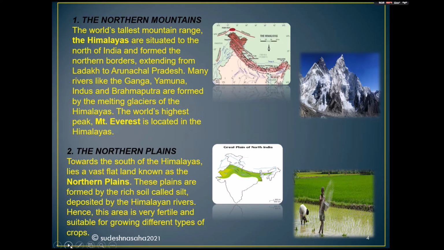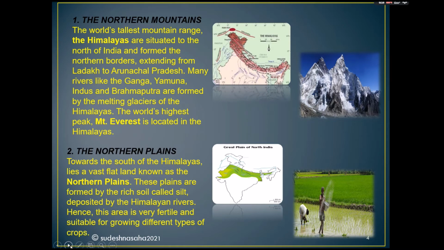The first one is the northern mountains. In the left hand side picture we can see the location of the Himalayas in our Indian map. And the right hand side picture shows us the actual picture of Himalayas. The world's tallest mountain range, the Himalayas, are situated to the north of India and form the northern borders, extending from Ladakh to Arunachal Pradesh.